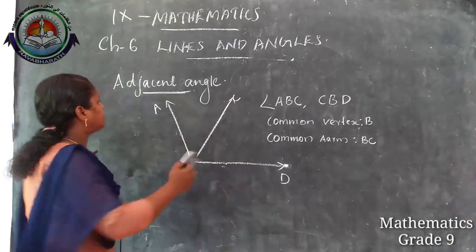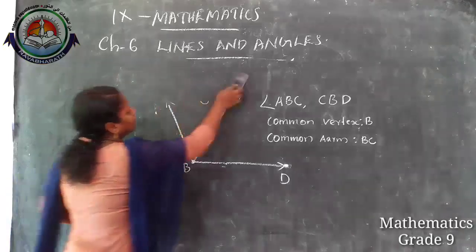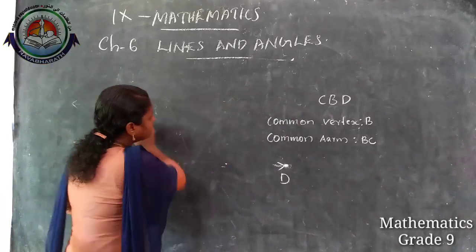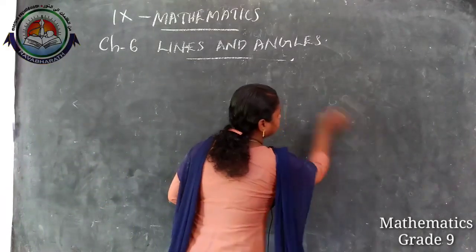And from this adjacent angle we will get one more pair of angles, that is linear pair.